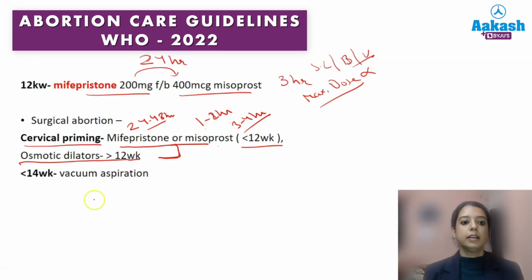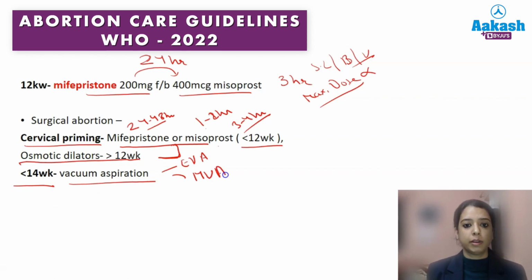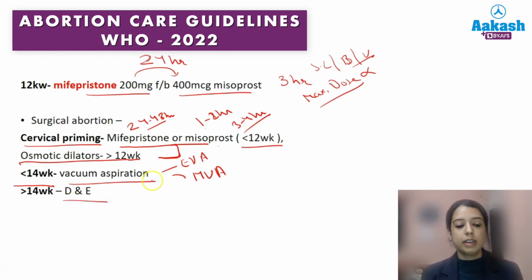The method: it has been clearly mentioned by WHO that at less than 12 weeks, the first method is vacuum aspiration. It can be electric vacuum aspiration, it can be manual vacuum aspiration, but it has to be vacuum aspiration. After 14 weeks, it is dilatation and evacuation. This is the next method which is used after first trimester, dilation and evacuation.